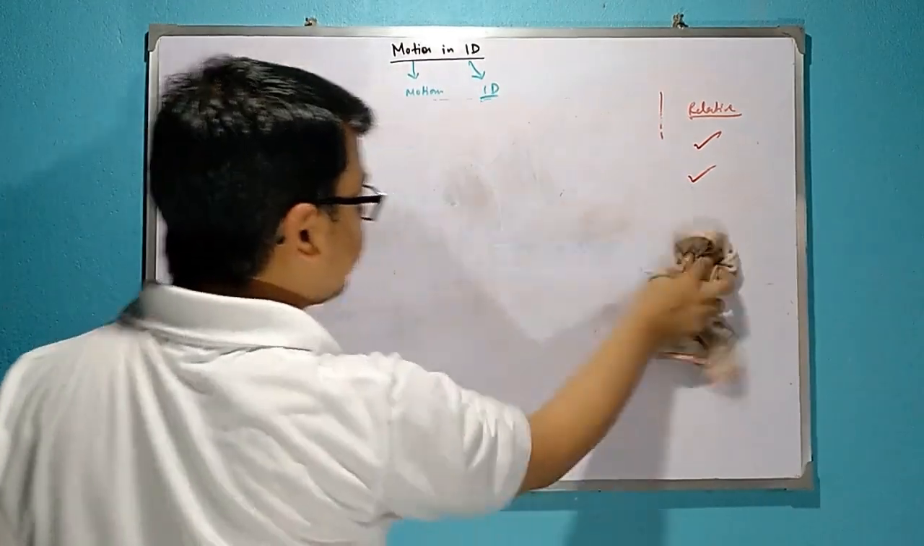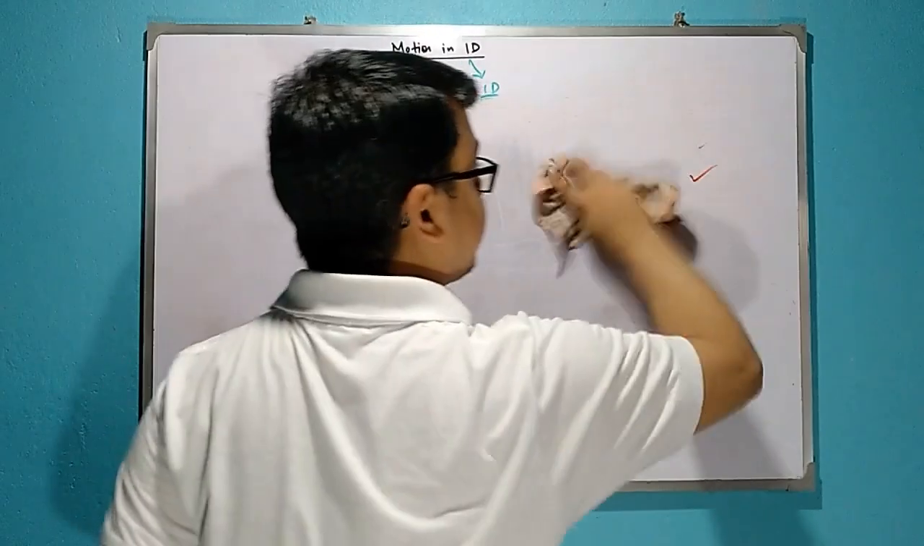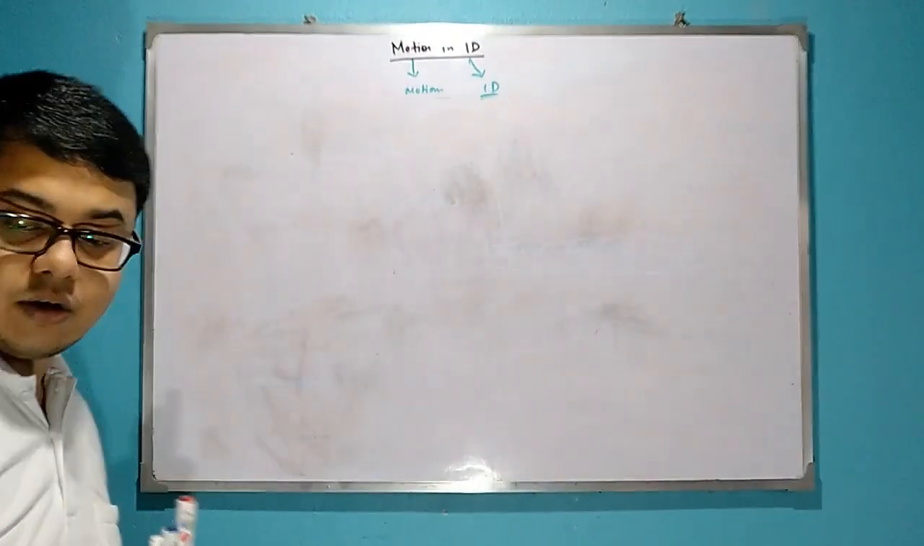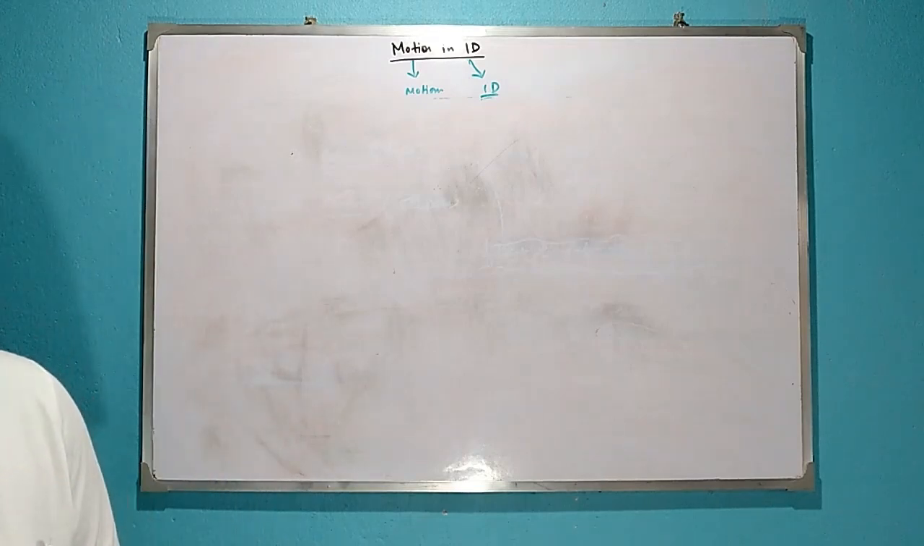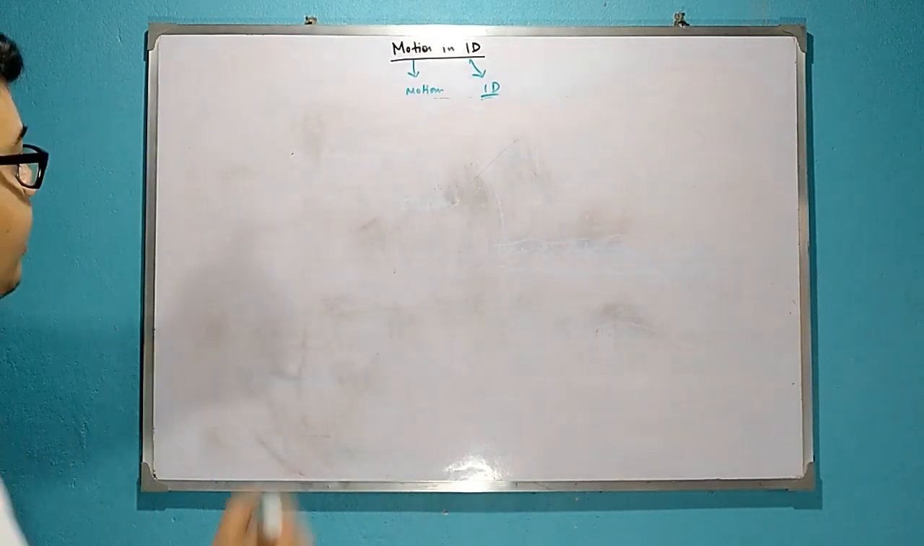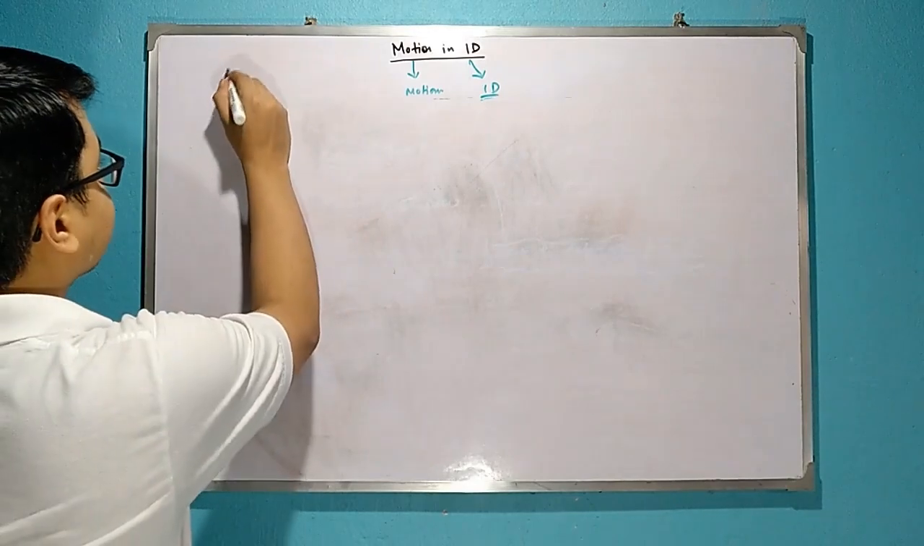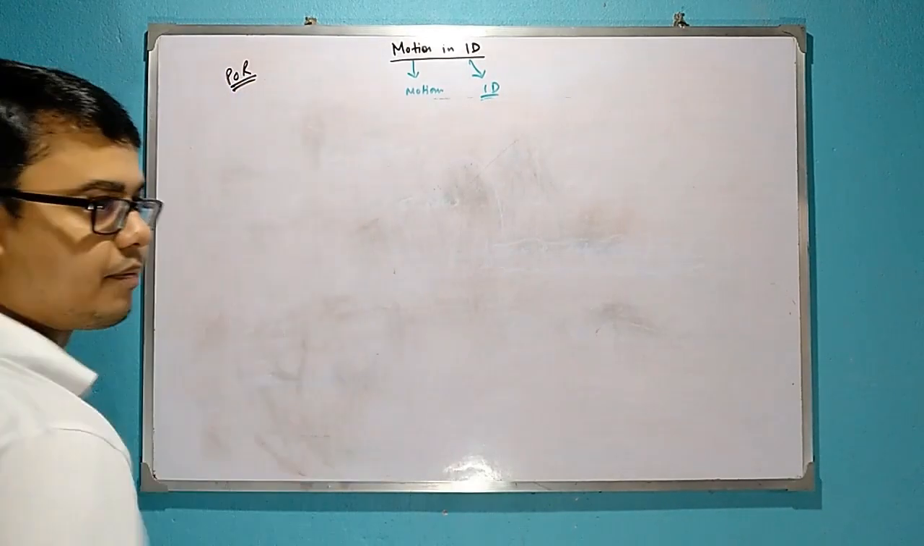It will be required in your vector chapter also. What is your point of reference, or what is your system? Now next. As I told you, here you need a point of reference. So what is a reference system?